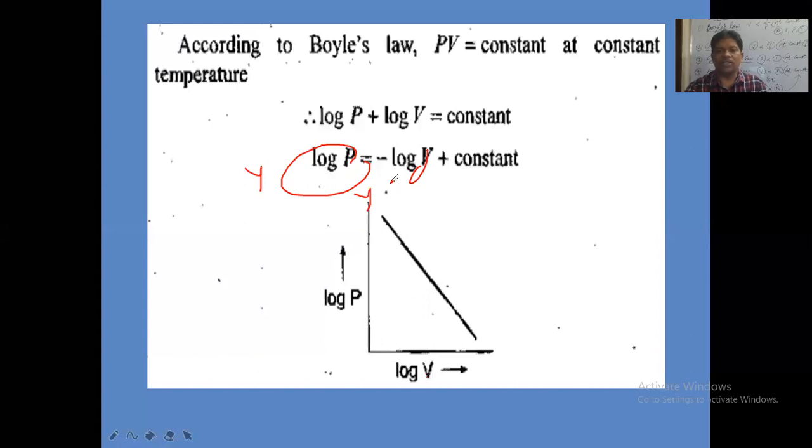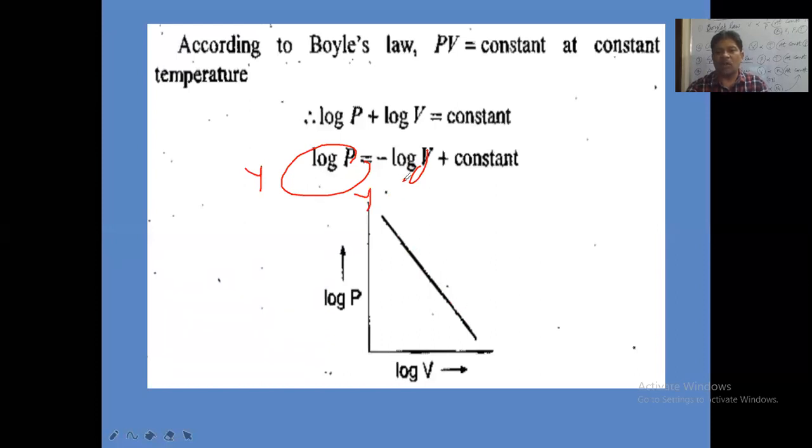Then here it is minus log V, meaning minus 1 into log V. That minus 1 is the negative slope. The slope M is equal to minus 1 here. We get a straight line with negative slope.